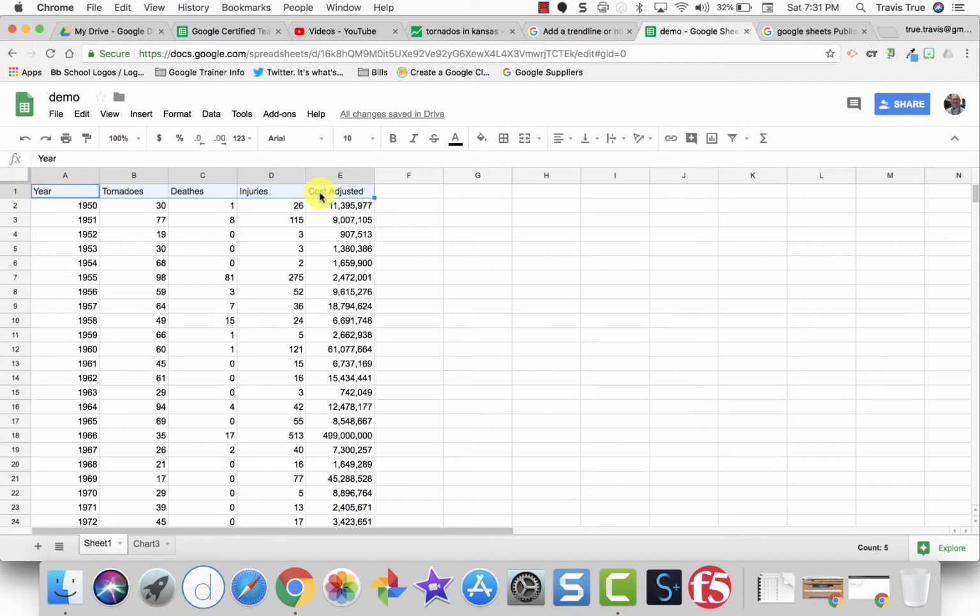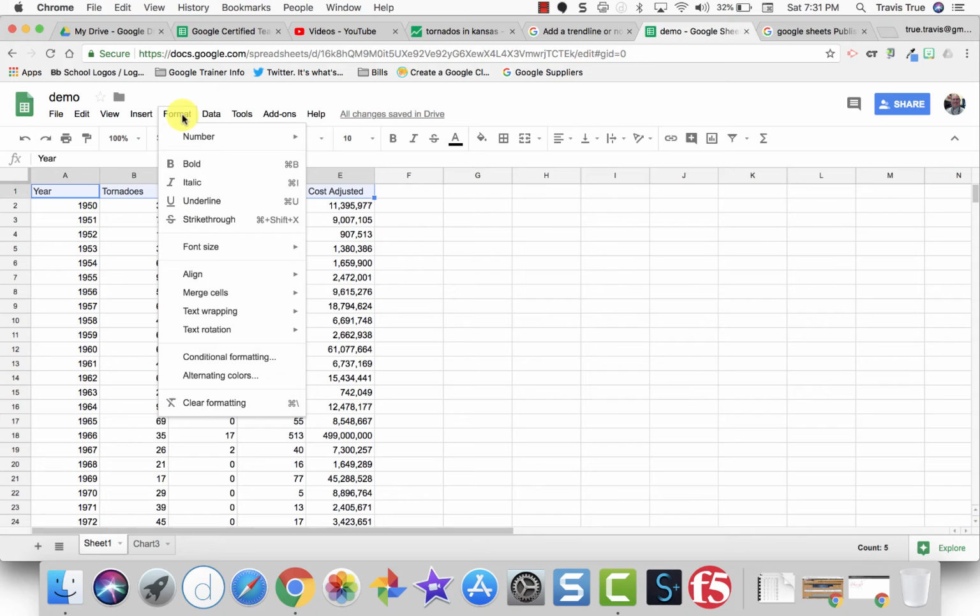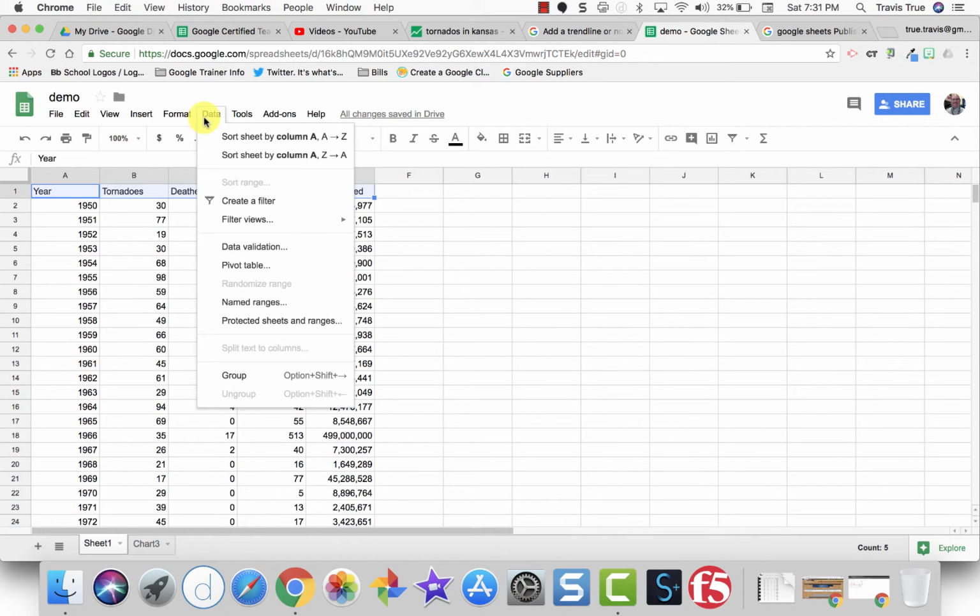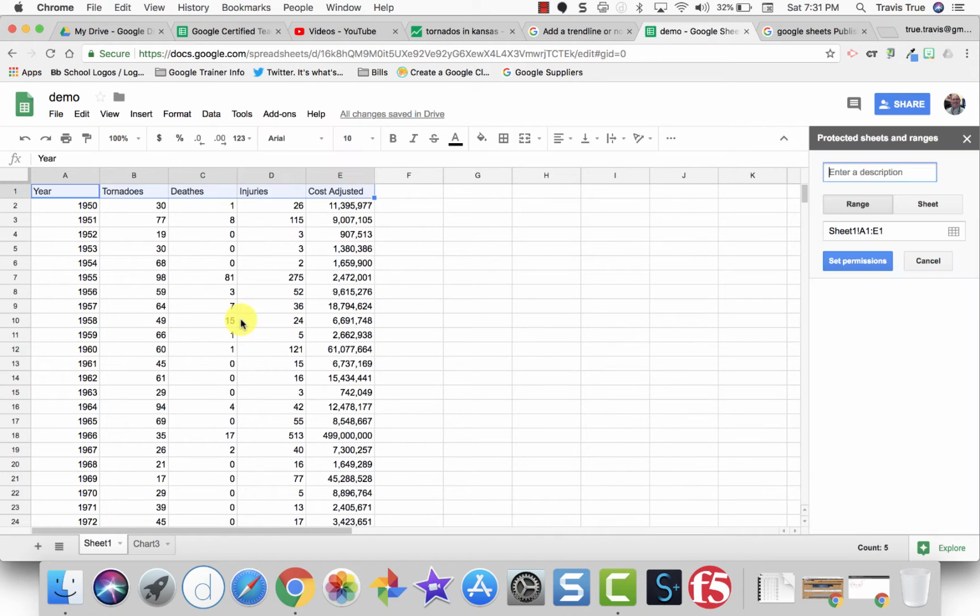So I select those that I want to protect, and I come over here to Data, Protect Sheet and Ranges, and I can give this a title. I'll just title this Headers. Now I have range selected, and this is my range, Sheet 1, cells A1 through AE1.